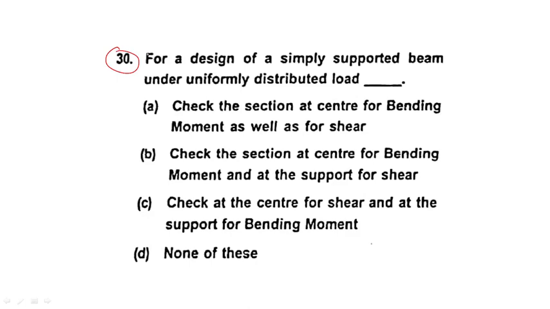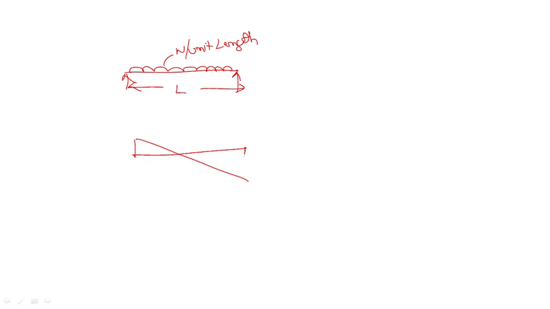Question number 30. For the design of a simply supported beam under uniformly distributed load, this is the simply supported beam and this is the UDL, W unit per length, with length L. Now how will the diagram appear? The reactions will be WL by 2 at each end. In the shear force diagram, where is the maximum shear force?